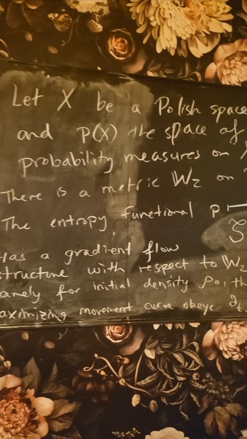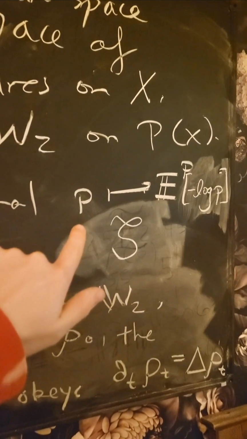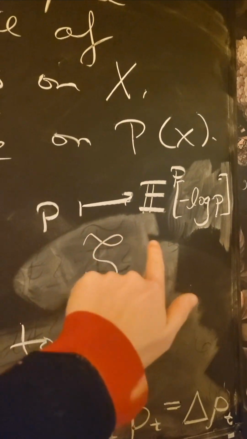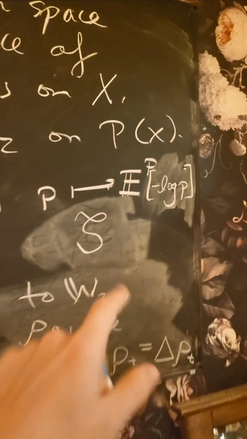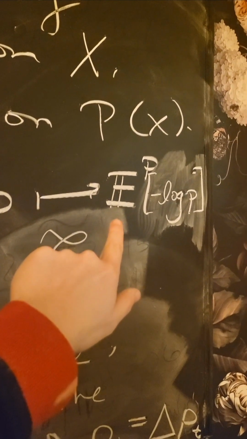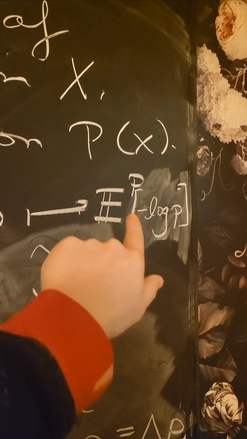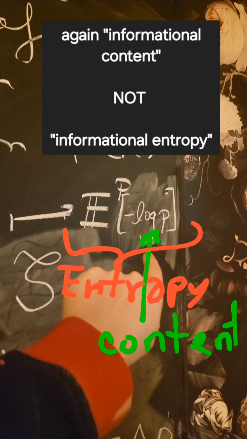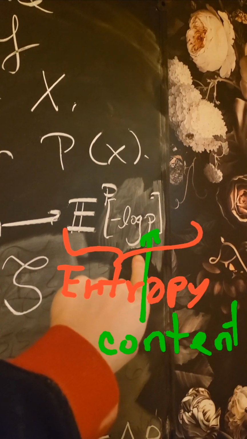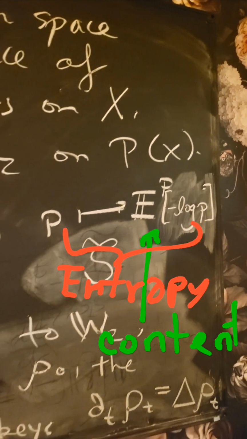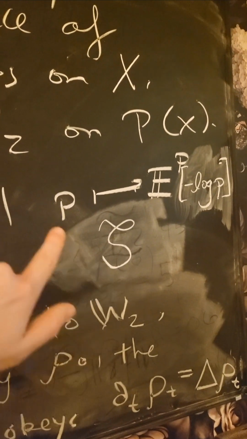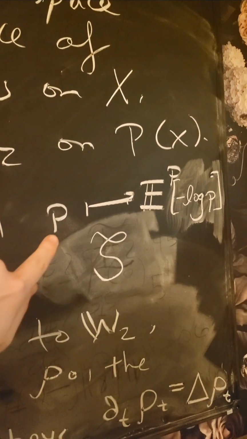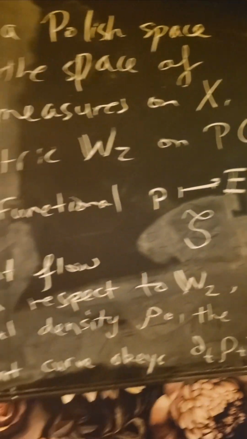And if we consider the entropy functional, which takes a probability measure and maps it to the expectation value, with respect to this probability distribution, of the informational entropy associated with each microstate of the system. So this is calculating the total energy of the system given by this probability distribution over the space of microstates.